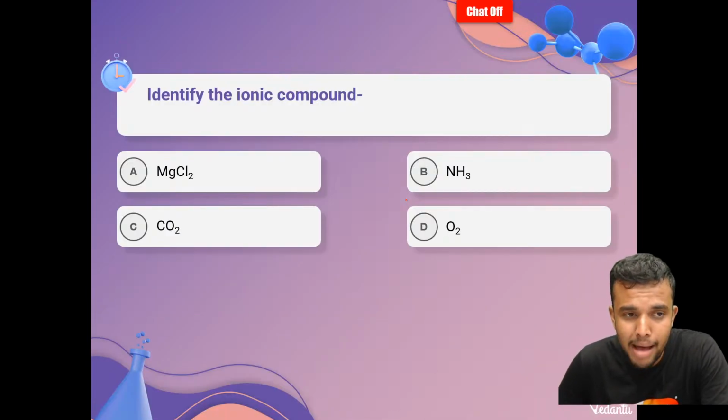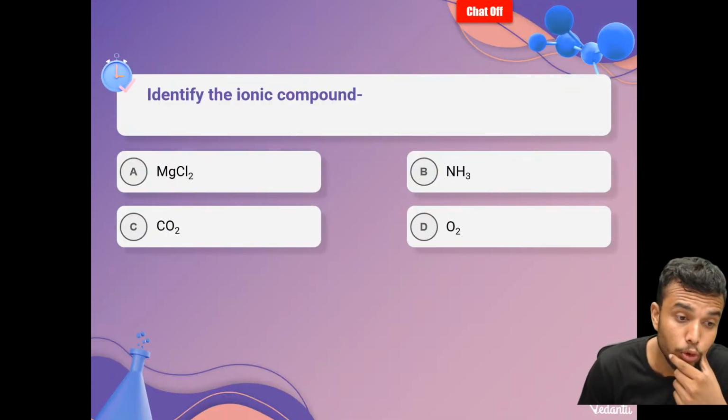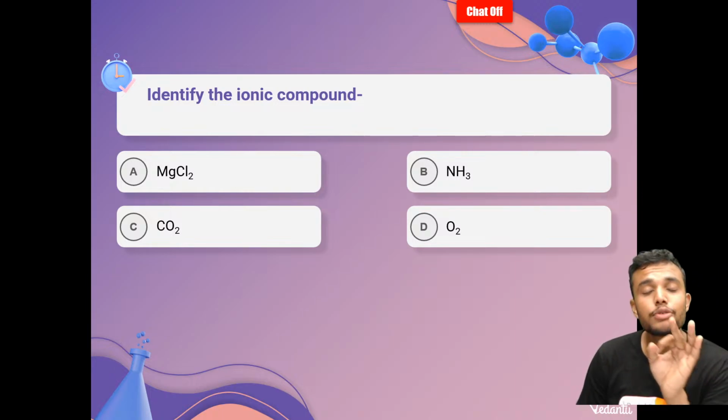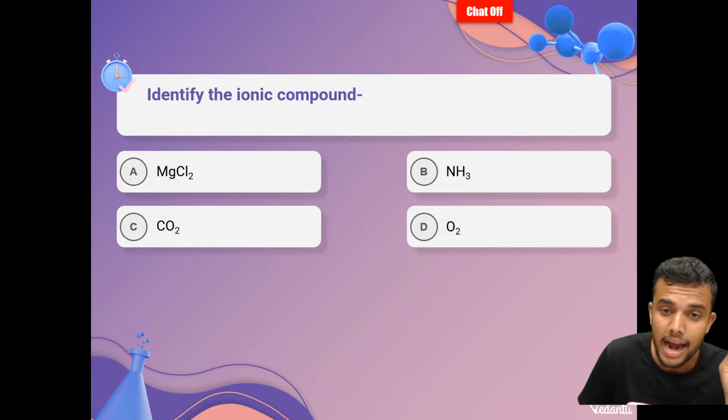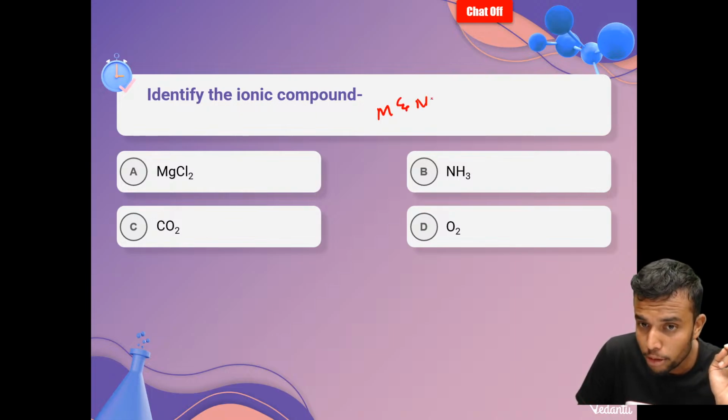Next, let's move on to quiz time. Identify the ionic compound. Here is a simple trick: an ionic compound is most of the time formed between metals and non-metals.